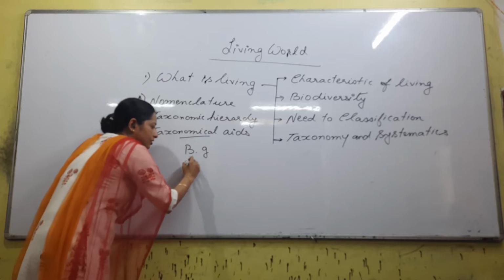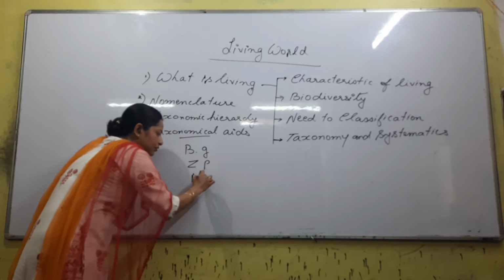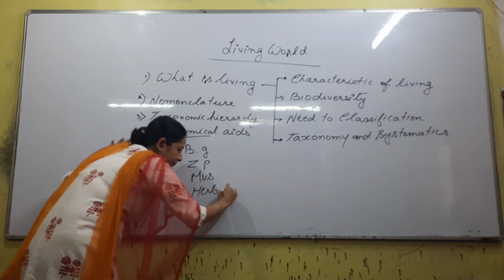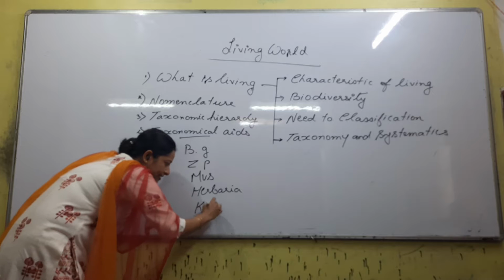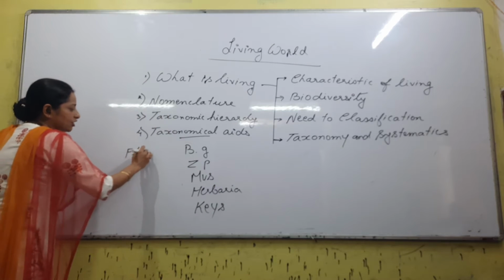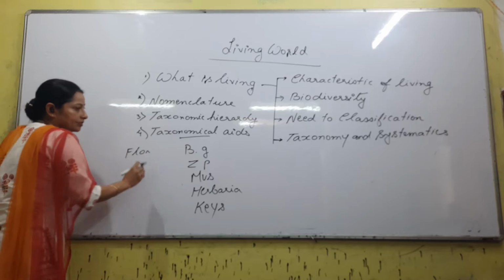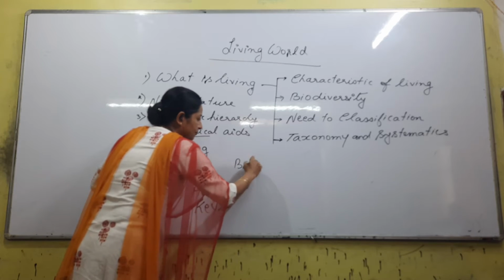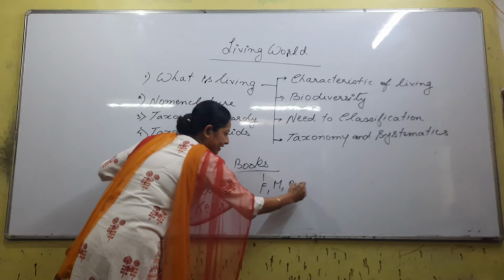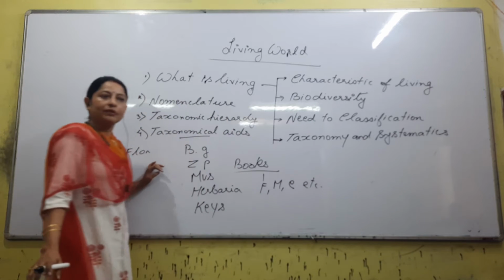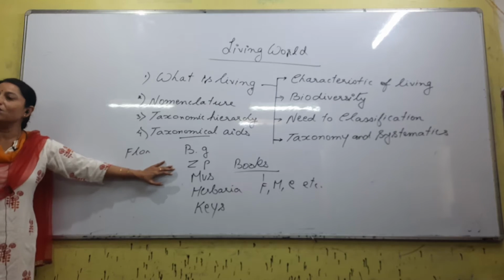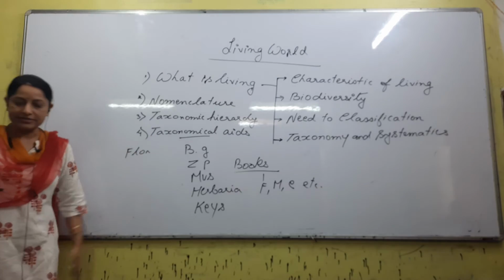Botanical garden, zoological park, museum, right? Next, herbarium. Next, we have something called keys, right? And then we have certain types of books: flora, manual, catalog, etc. Is it clear? So this is the content we are going to study.